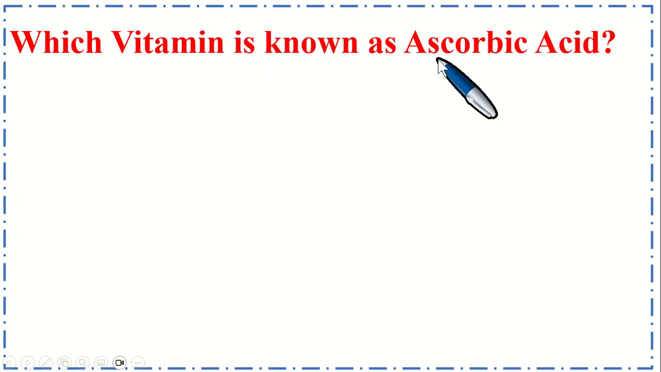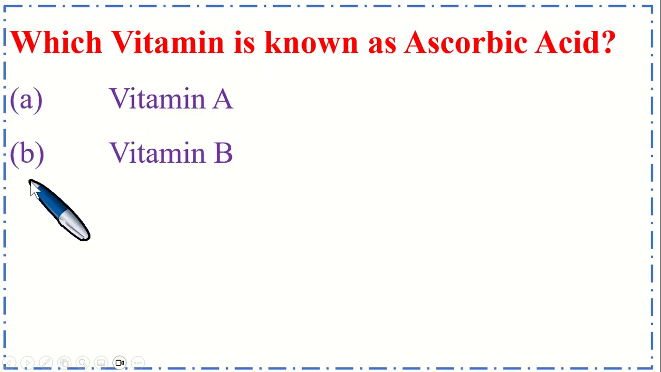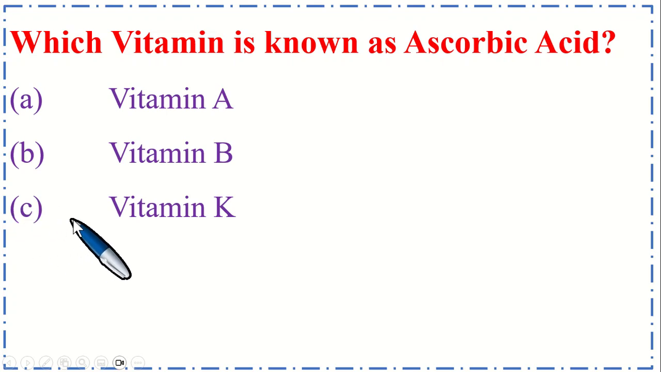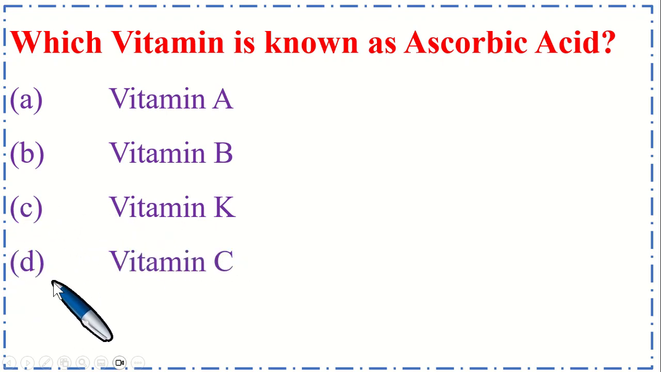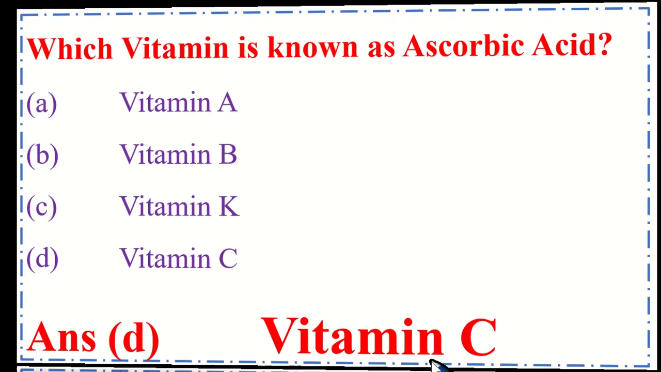Which vitamin is known as ascorbic acid? Option A, vitamin A, option B, vitamin B, option C, vitamin K, and option D, vitamin C. So the correct option is D, vitamin C.